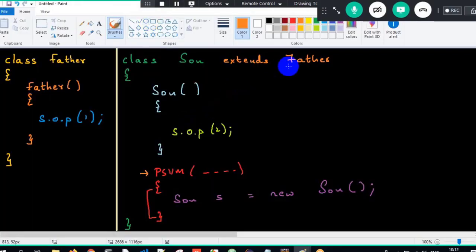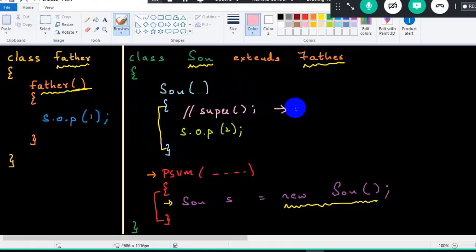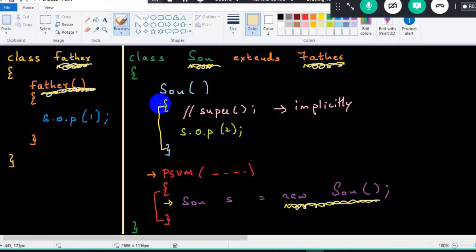See here, guys, concentrate. This point which I'm going to tell now is very important. When you create an object of a class, and that class has a superclass, and that superclass has a non-parameterized constructor, the subclass constructor will invoke it implicitly, meaning implicitly there is a super calling statement used here. For clarity, I repeat: when we create an object of a class, and that class has a superclass, and that superclass has a non-parameterized constructor, the subclass constructor will invoke it implicitly.